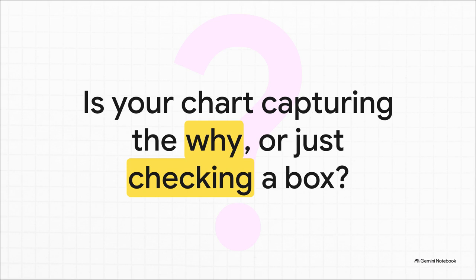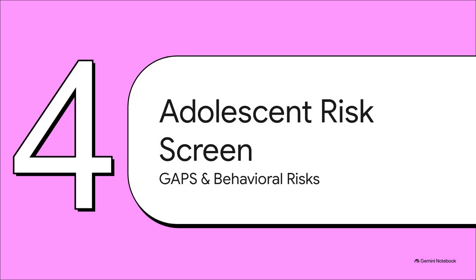If a developmental delay is suspected, for example, you can't just leave it vague. The chart has to contain objective findings from established tools like the Denver Developmental Screening Test or specific parent questionnaires to support any clinical validation queries that come up later. Shifting gears to Section 4, Adolescent Psychosocial Risk Screening, we're going to dive into GAPS and behavioral risks.